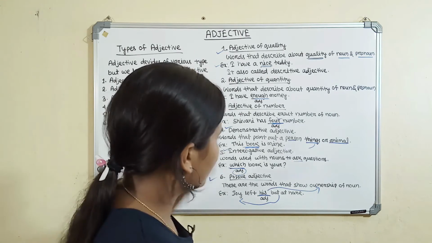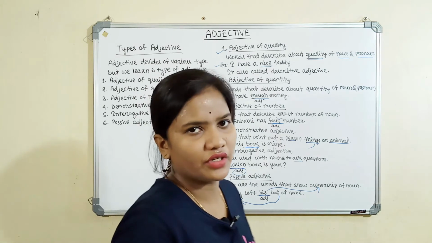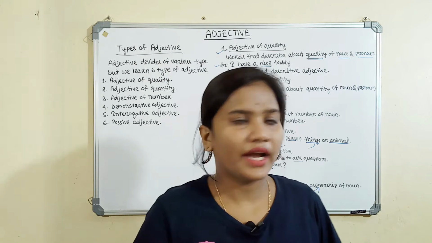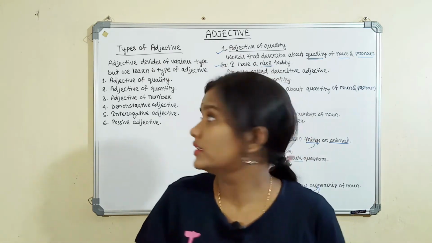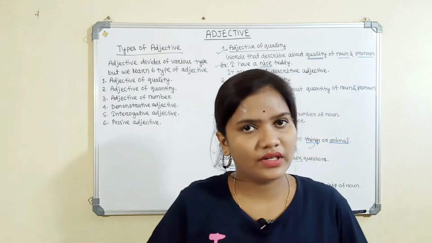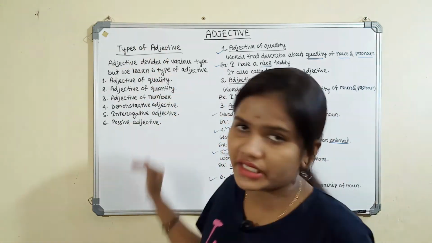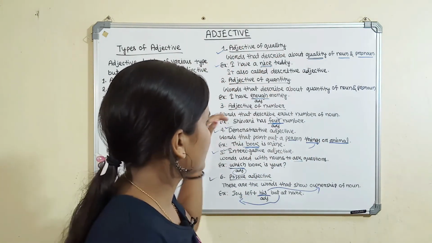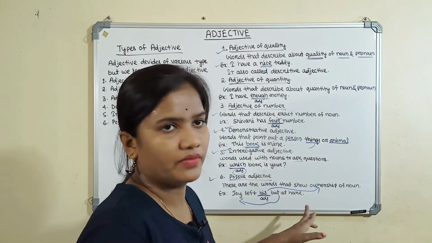These are the six types of adjective, the most important ones. Adjectives have various types, but these 6 are very important for all. Let's revise once again. First we learned adjective, then the degrees of adjective, then thirdly the types of adjective: adjective of quality, adjective of quantity, adjective of number, demonstrative adjective, interrogative adjective and possessive adjective.